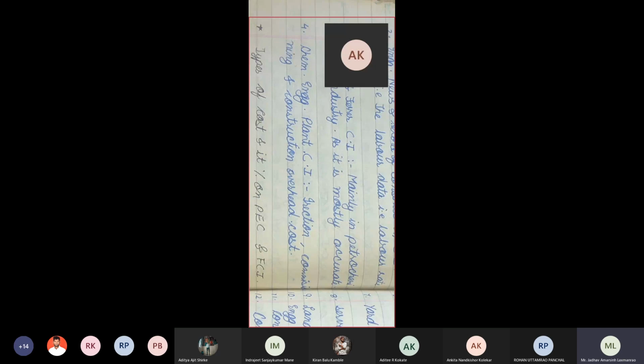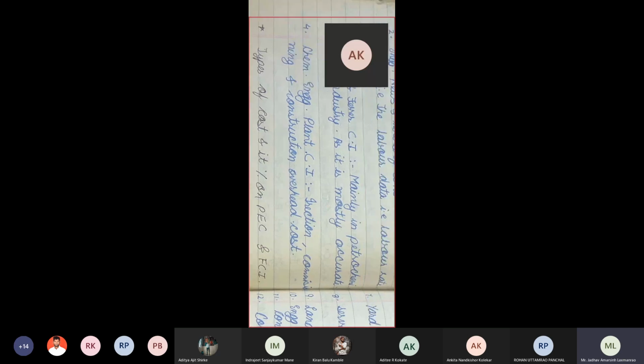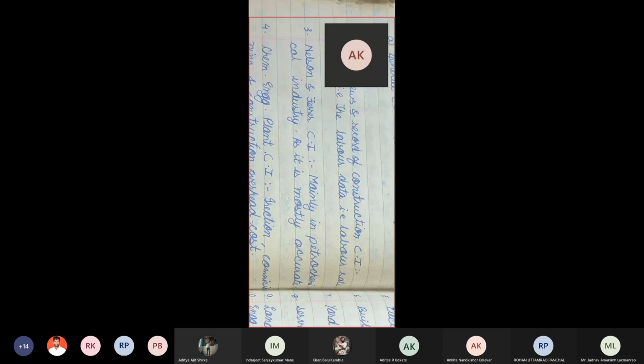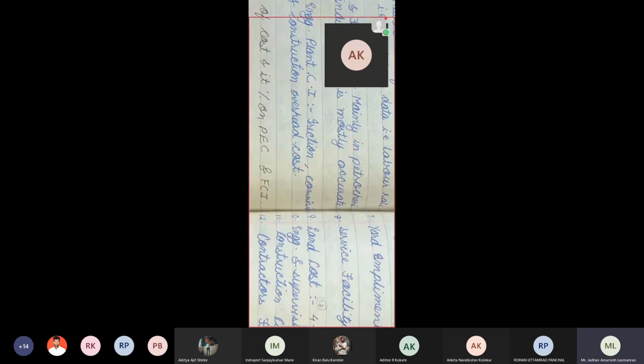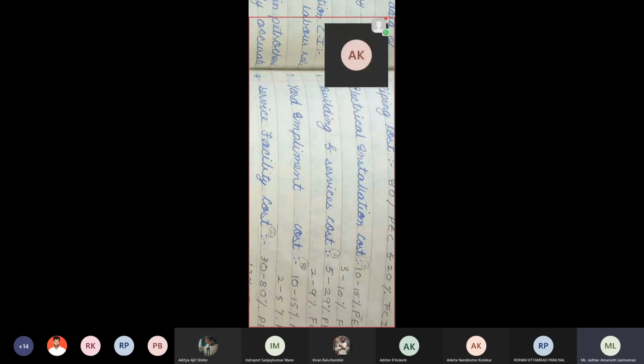So when he will write on his resume after 1 year that he is having experience of erection and commissioning of the plant, okay, he will get more advantage. Okay. So for this in erection and commissioning, construction, in construction overhead, we are having, especially for chemical plant, we are having this chemical engineering plant cost index. We are getting or not? Okay. So like that, we are having this 4th cost index, okay, which is known as chemical engineering plant cost index. Okay.